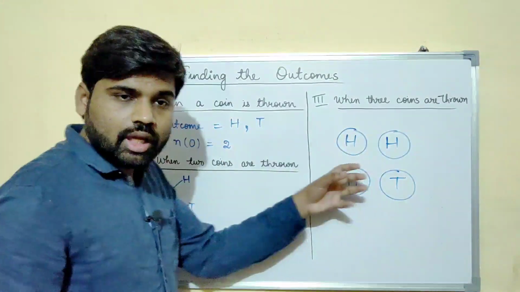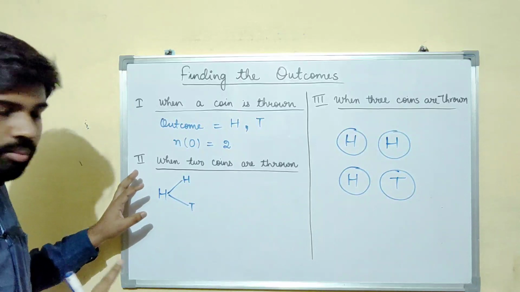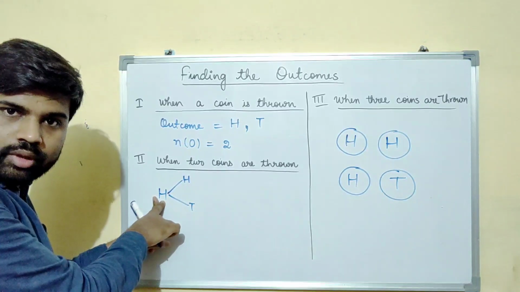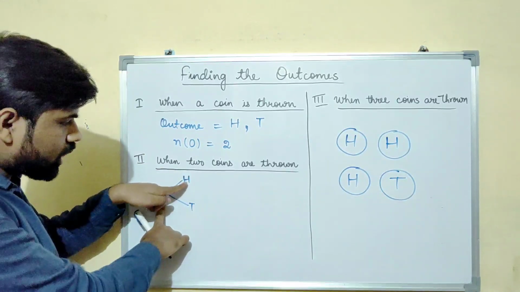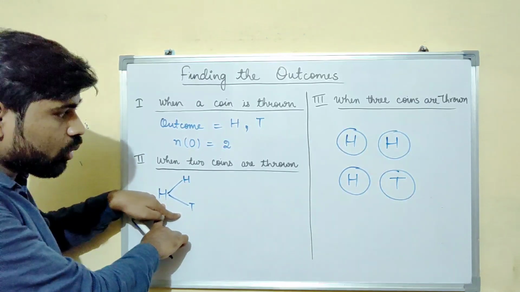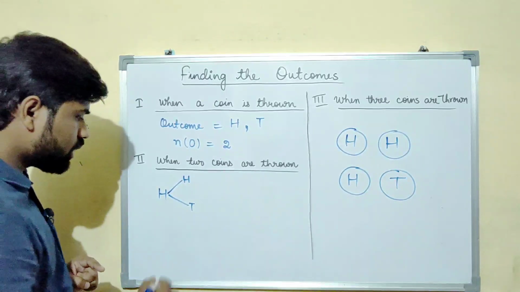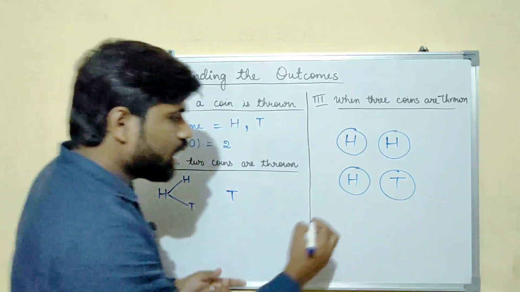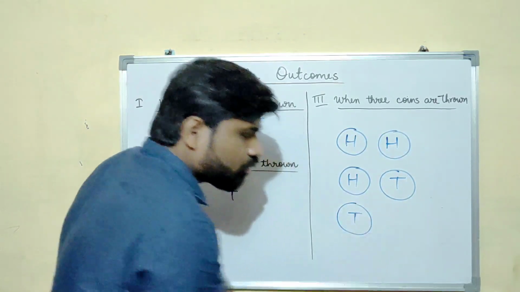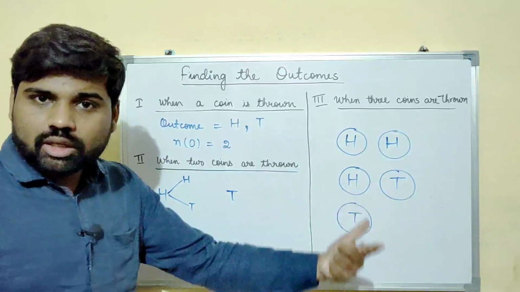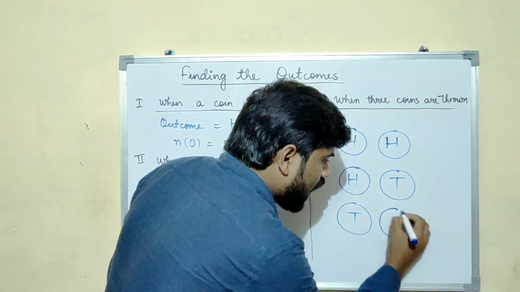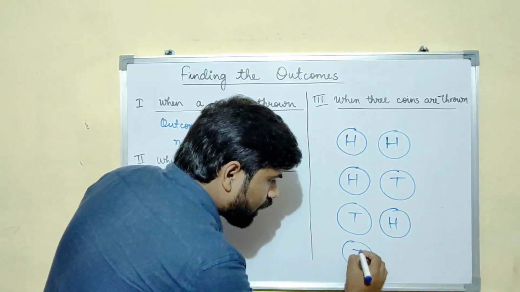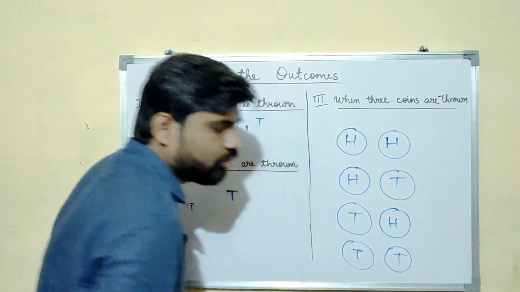So this way we can write it here in a tree form: in the first throw we can get either head, and then in the second throw we can get head or tail. Okay, so this is one case. Now the second case is that we can get the tail in the first throw. Then when I throw the second time, I might get a head or I might get a tail.